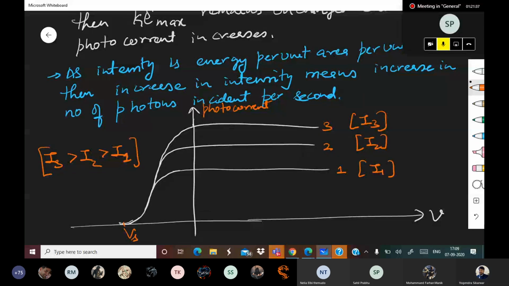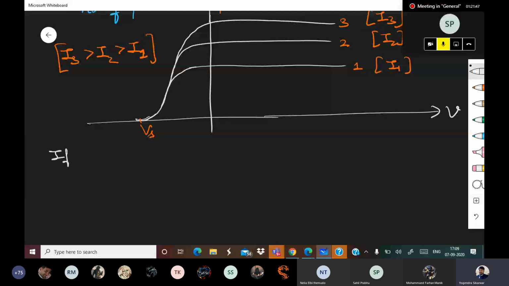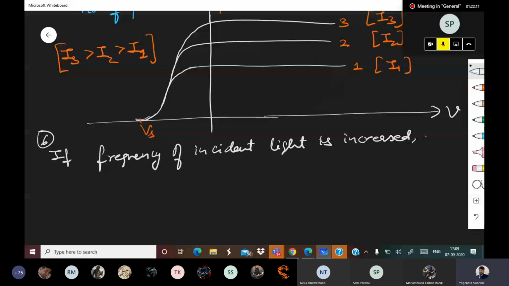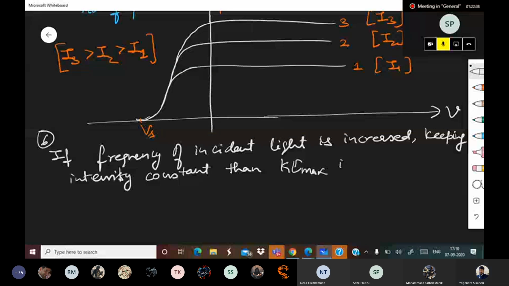This is point number 6. If frequency of incident light is increased keeping intensity constant, then Kmax increases.